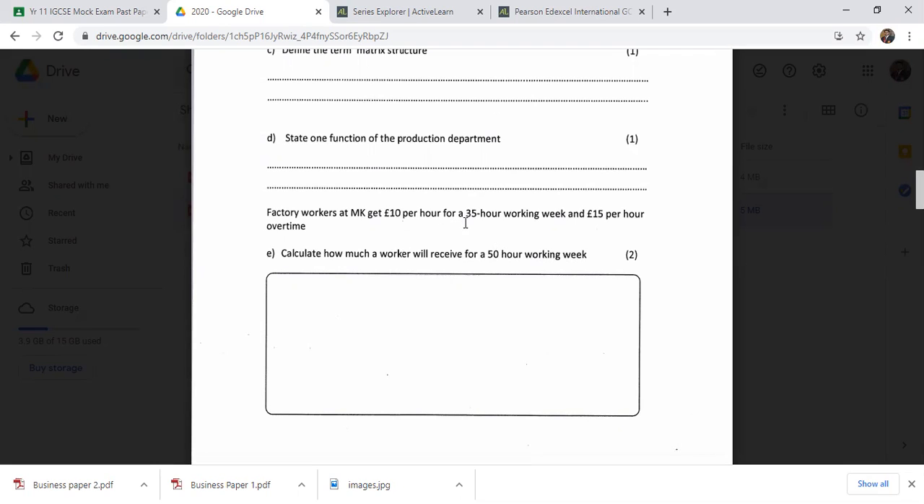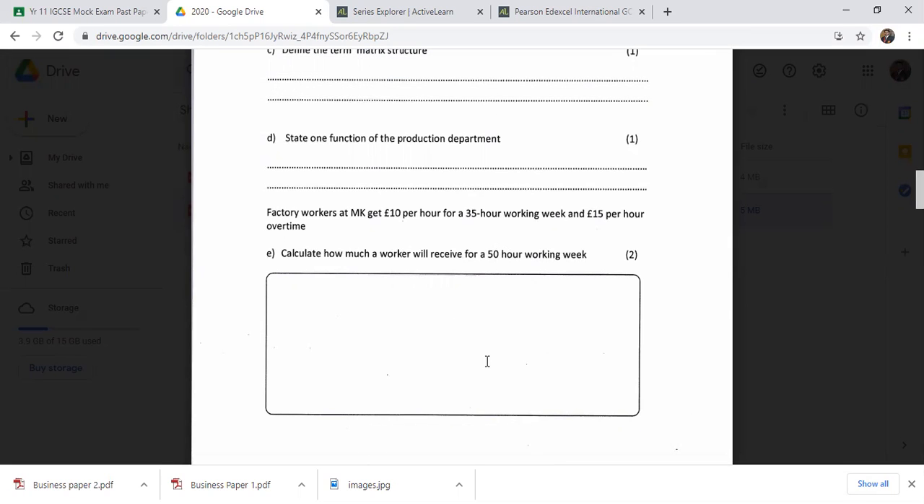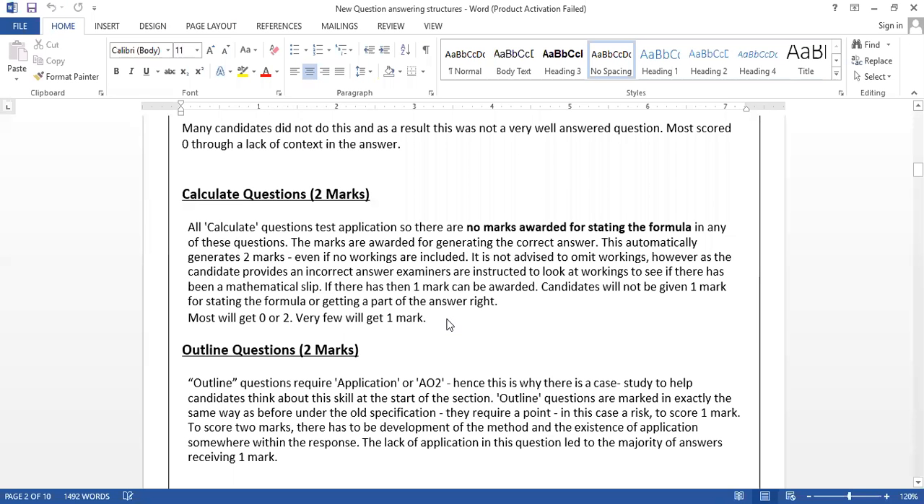So 15 hours overtime, 225, plus 10 into 35, that is 350. So altogether, the worker's salary will be 575 pounds. In that particular week, the worker's normal pay is 10 times 35 plus 15 times 15. So altogether 575 pounds. I have to mention there: show the workings, do the additions, do the calculations, write the answer, and you will get 2 out of 2. Okay, so that's a calculation question. Always better to show your workings in the calculation question.